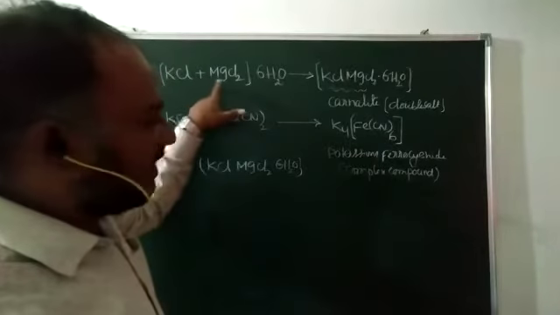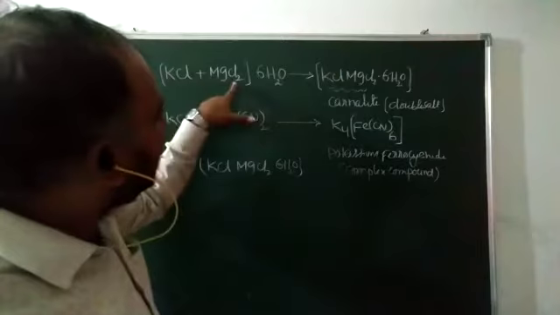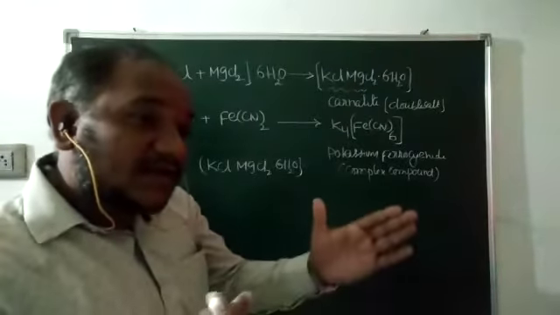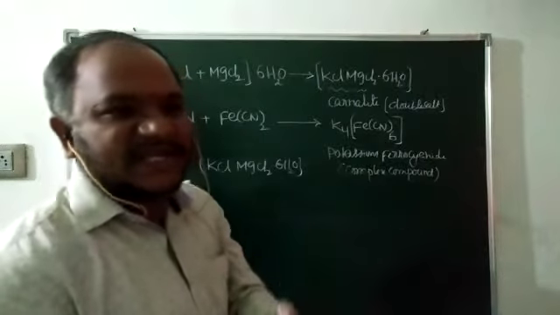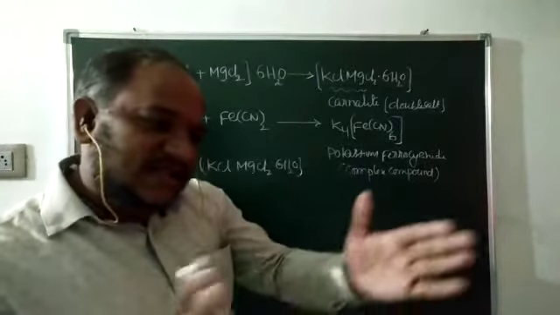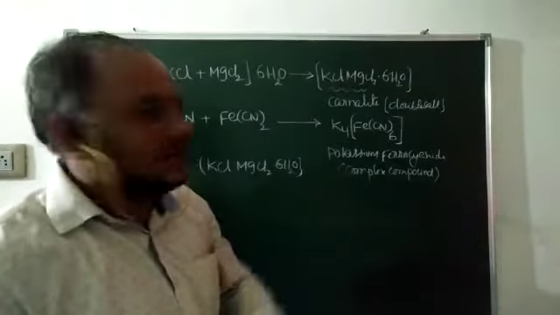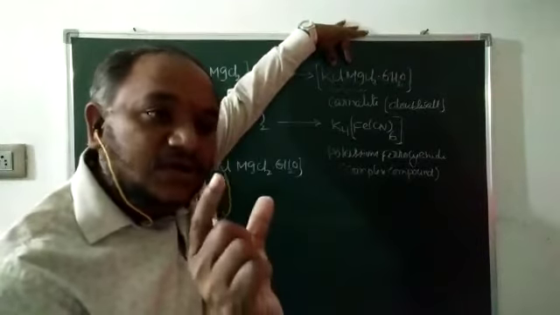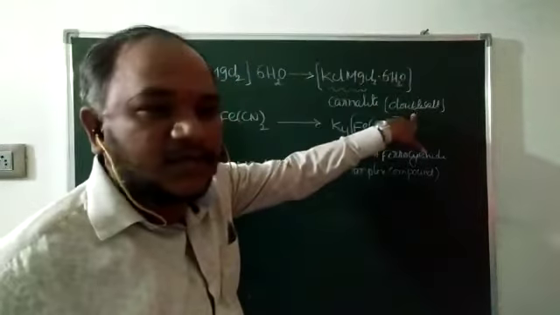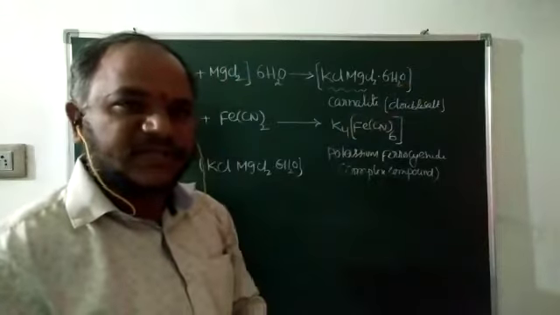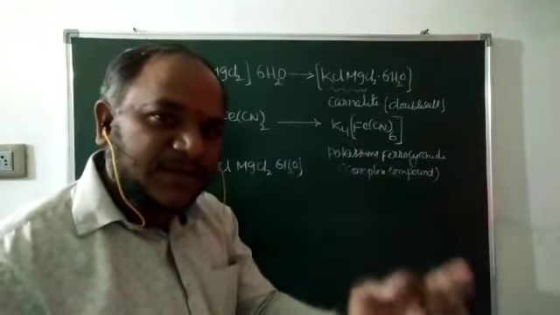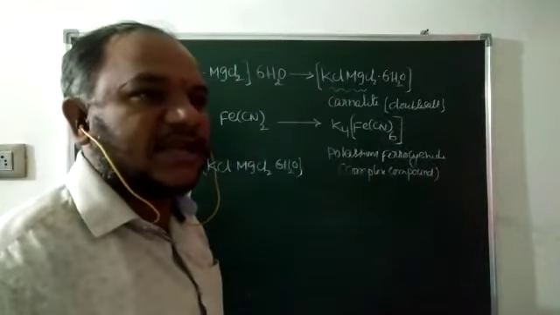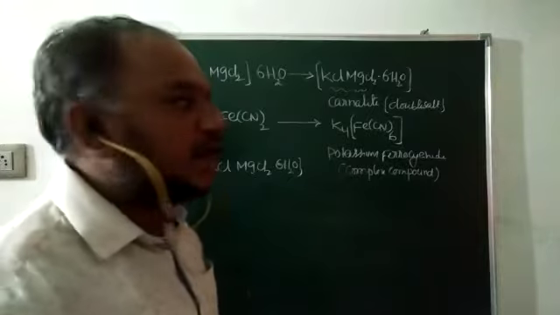There is no chemical reaction between the potassium chloride and magnesium chloride. Just the two salts are combined together. That is just physical addition. The two salts are physically added. So by the physical addition of two or more salts, we can prepare double salts.